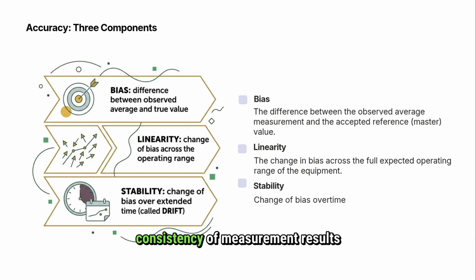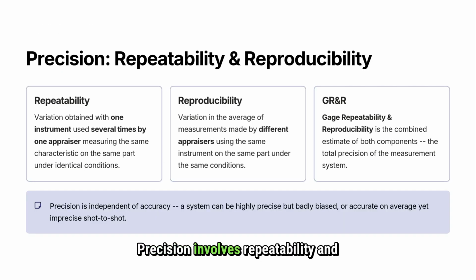Stability refers to the consistency of measurement results over time. A stable measurement system produces the same results when measuring the same part under the same conditions over an extended period. Changes in measurement bias over time are known as drift. Precision involves repeatability and reproducibility.